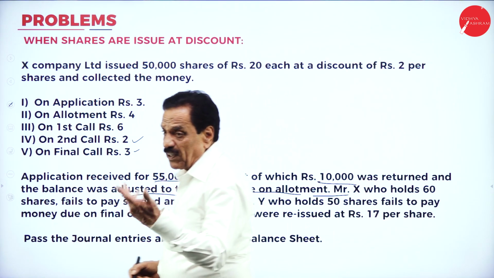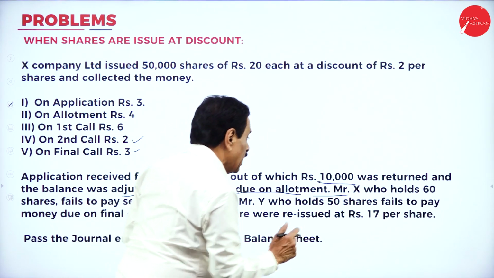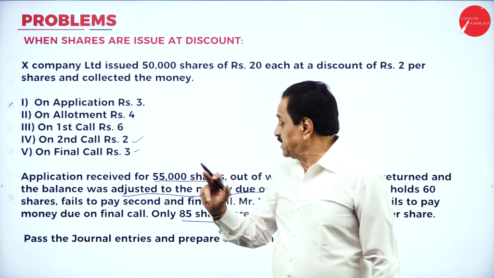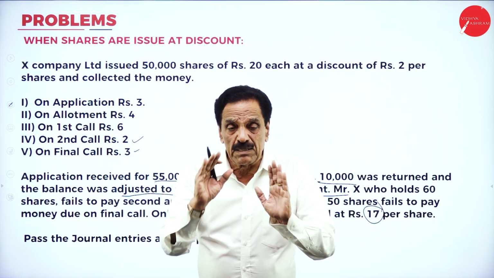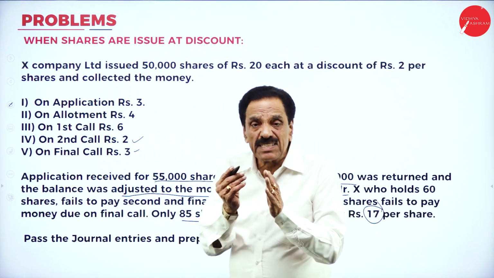Of all the forfeited shares, only 85 shares were reissued at rupees 17 per share. So, 60 plus 50, 110 shares were forfeited. But the company reissued only 85 shares because there is a low demand.